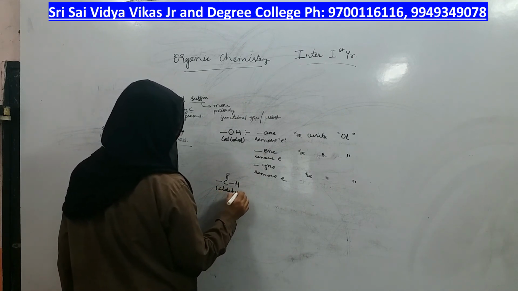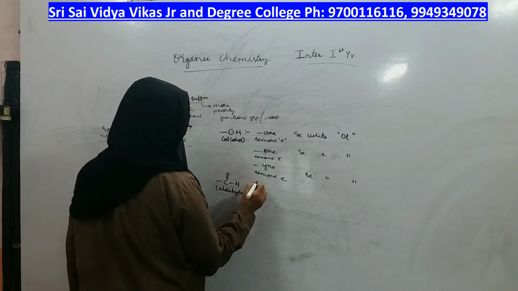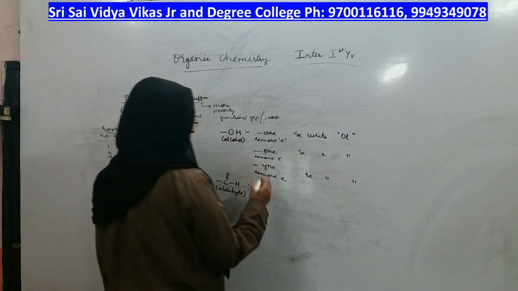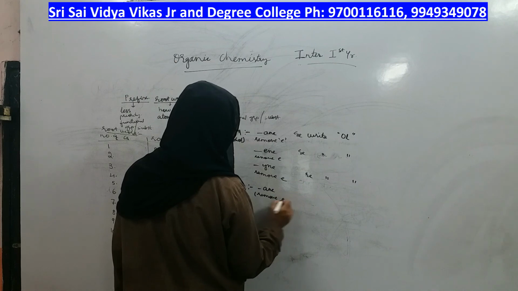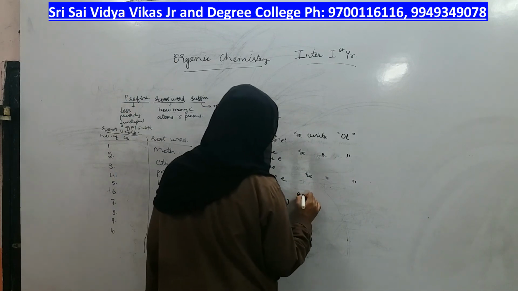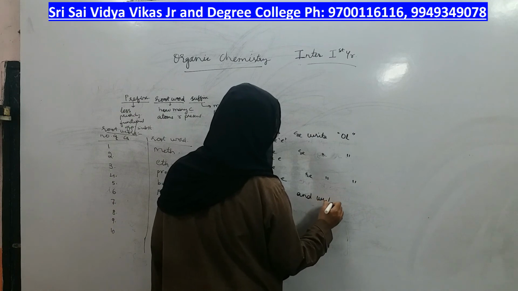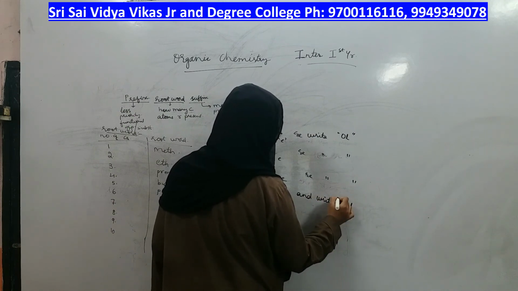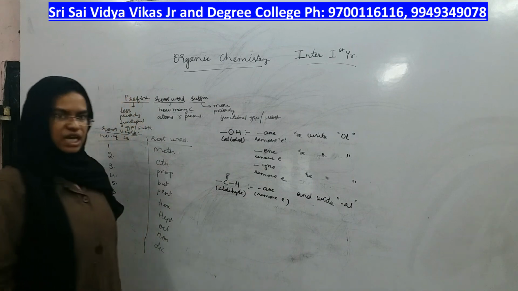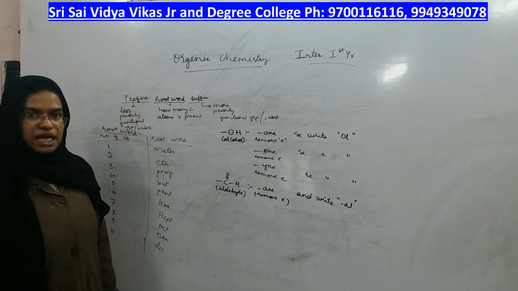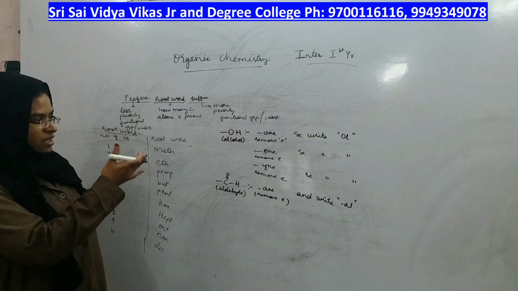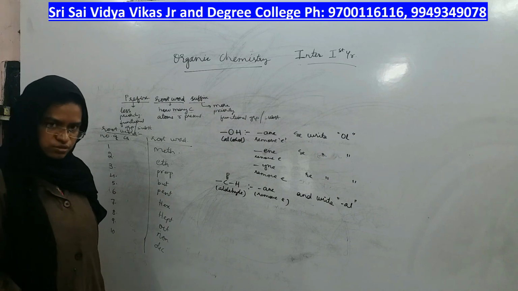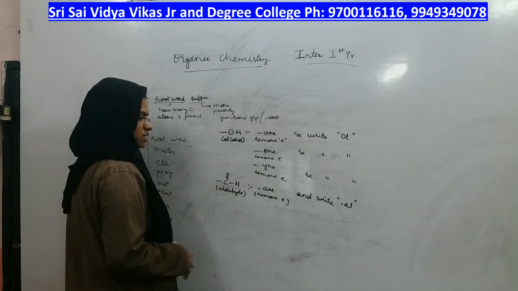When aldehyde is present, same thing: from ane, remove E and write AL as the suffix. Methanal, ethanal, propanal, butanal, the suffix for aldehyde should be AL. I will not be writing ENE, INE because they are additional groups. Mostly they won't be present together.